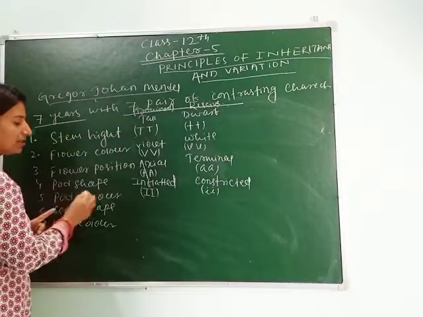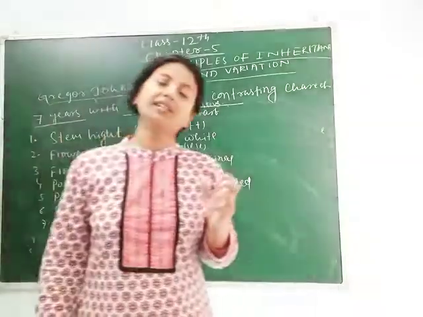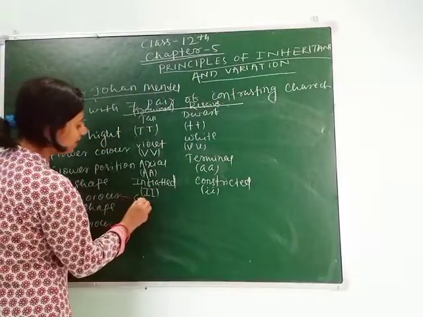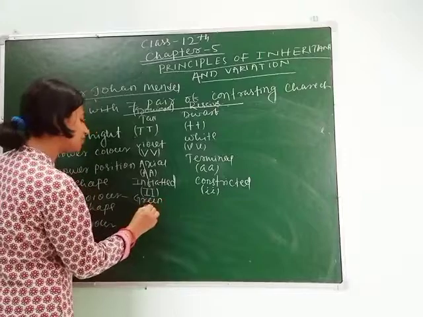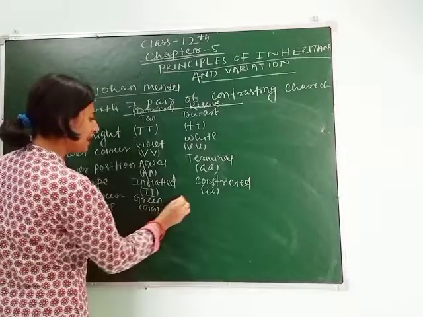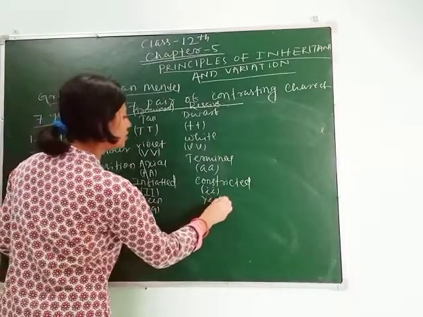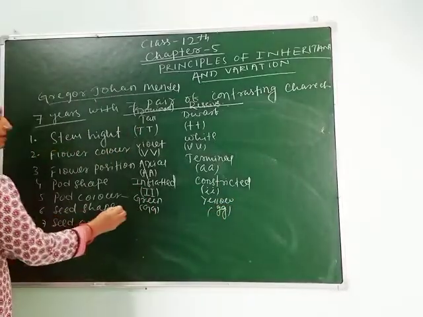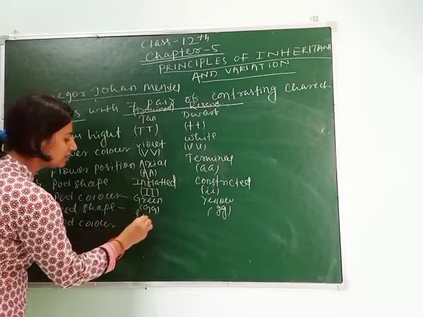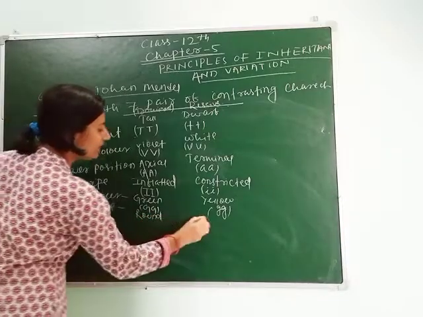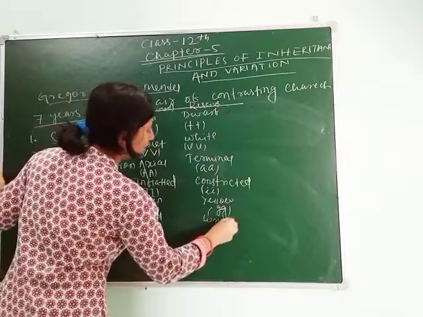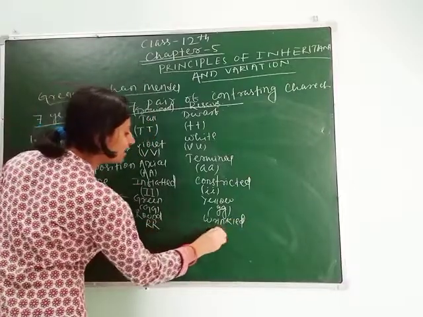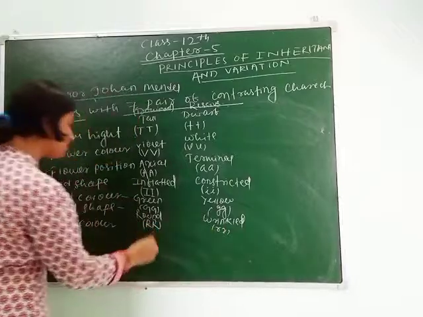Next character, pod color. Here the dominant pod color is green. And for green he chose capital G, and for yellow he chose small g. Again, seed shape, whether the seed is round or wrinkled. For round he chose capital R, and for wrinkled he chose small r.